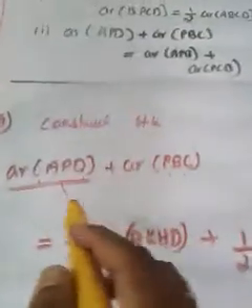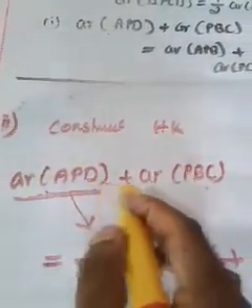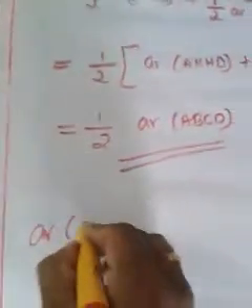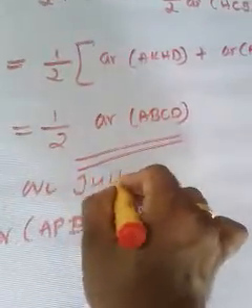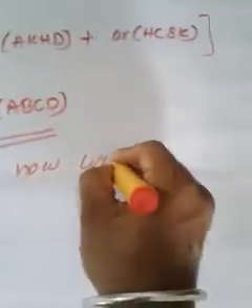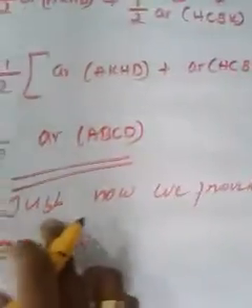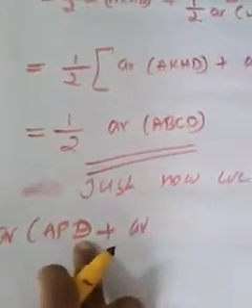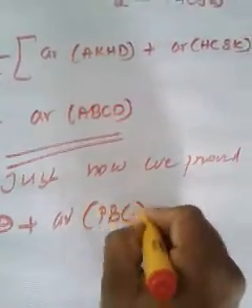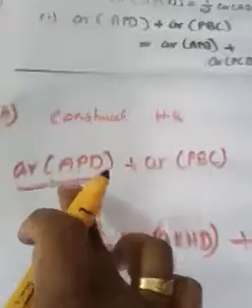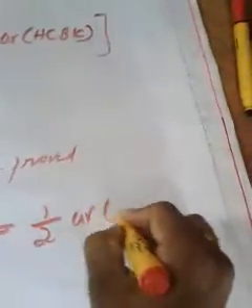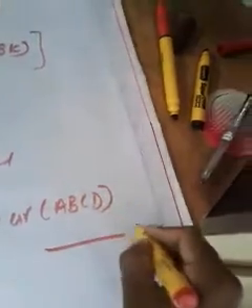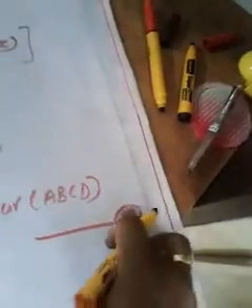Okay, now what did we prove just now? Area of APD plus area of PBC is equal to half into area of ABCD, isn't it? Let it be the first expression.